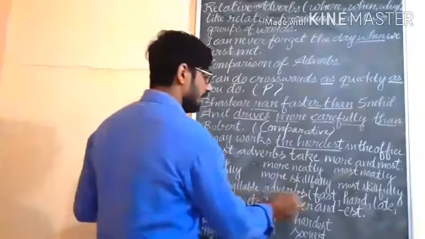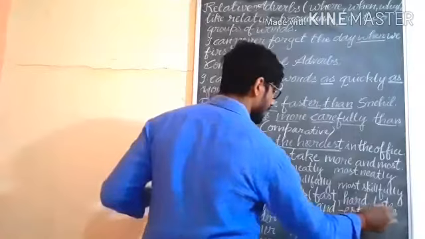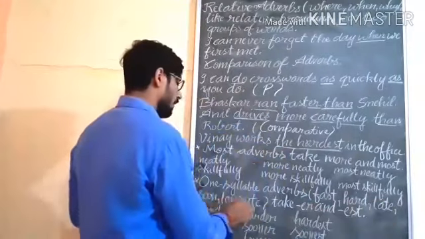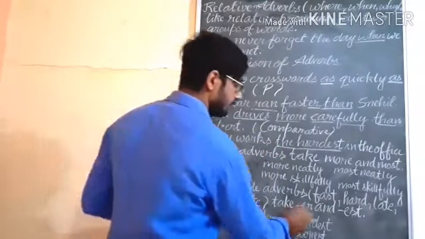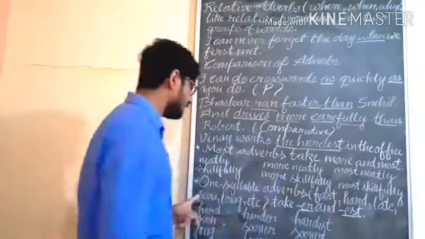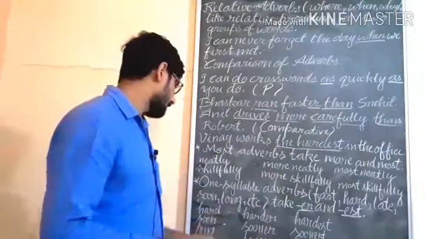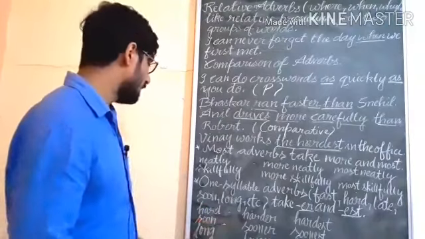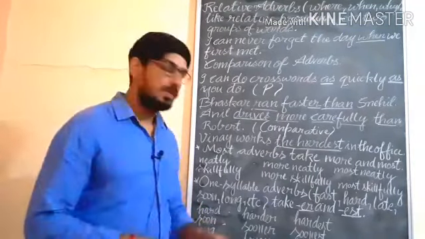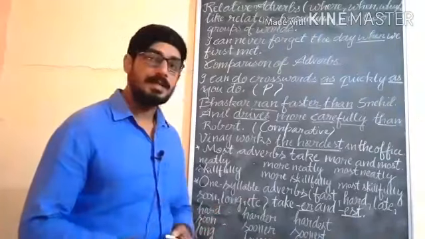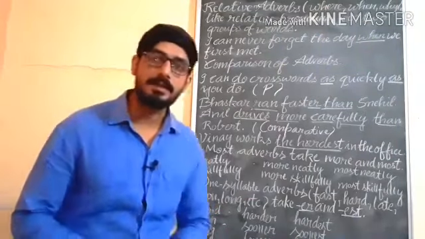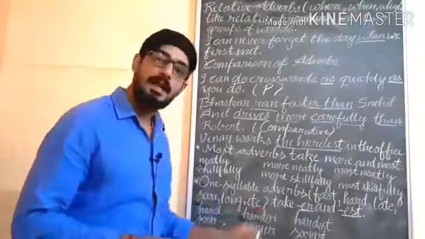One syllable adverbs, fast, hard, late, soon, long, etc., take er and est. These are one syllable adverbs. So hard, harder, hardest; soon, sooner, soonest; long, longer, longest. Most of them are used also as an adjective in a sentence, as an adverb and as an adjective also.